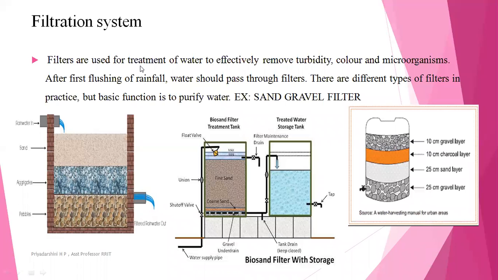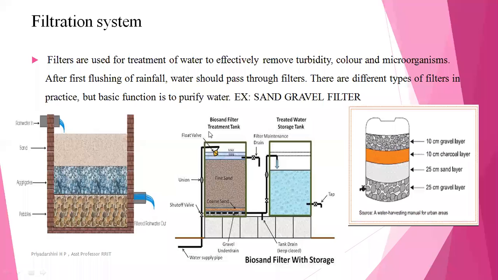The filters are used to treat water effectively, to remove turbidity, to remove color, and also whatever microorganisms. And also, after the first flushing of the rainfall, water should be passed through filters. There are different types of filters in practice. The basic function is to purify the water. The best example, without any particular cost, with less cost, is the sand gravel filter.